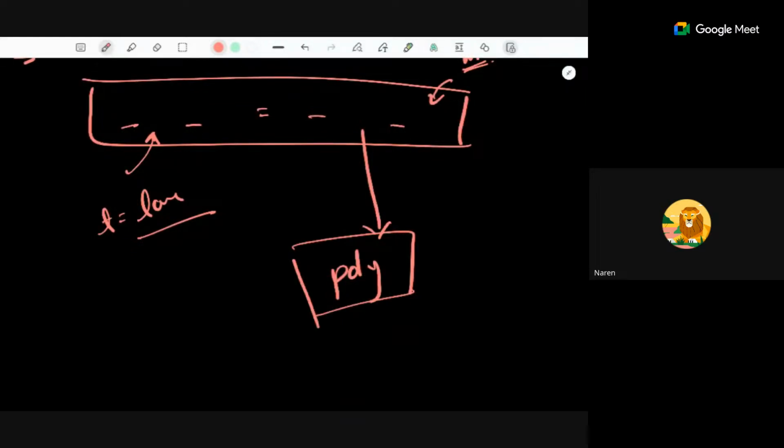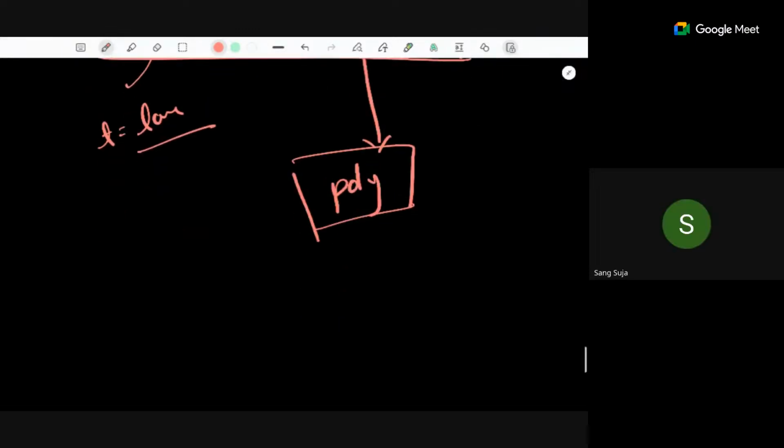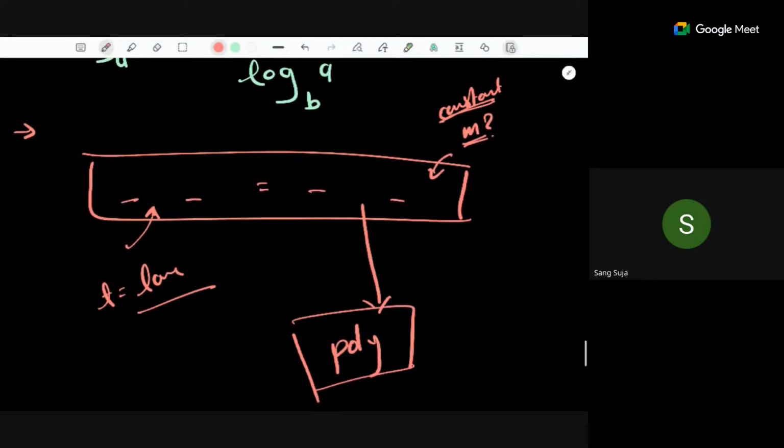Anything which is not clear? Okay. And the third property, could you please explain?